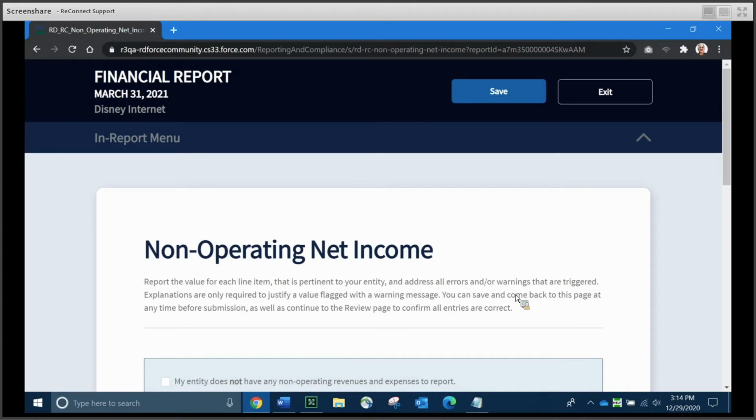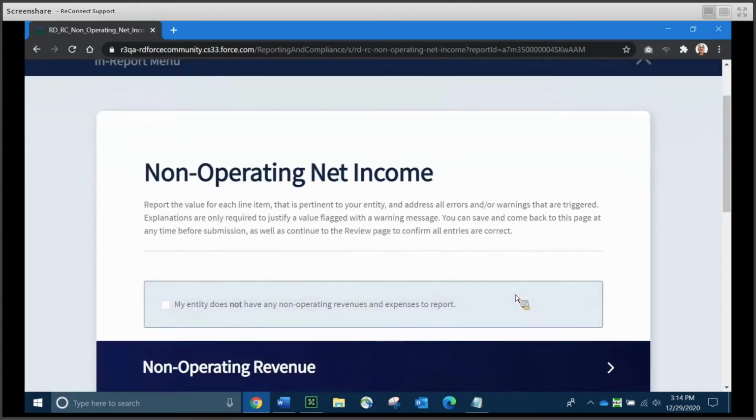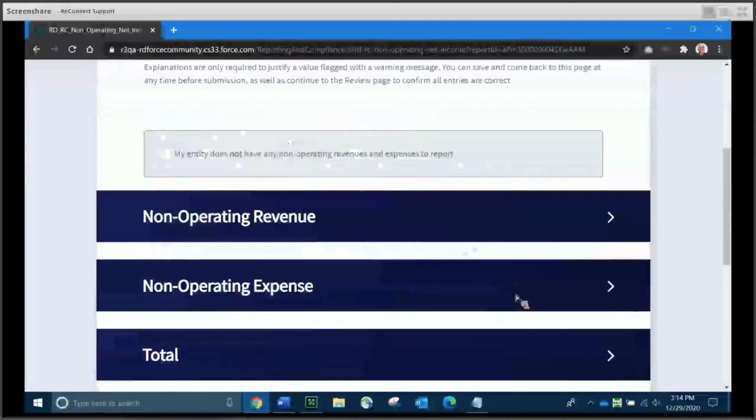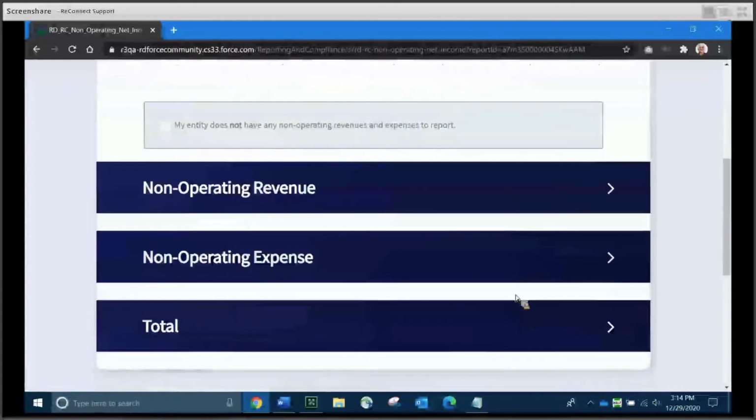The non-operating net income schedule allows you to report net income arising from transactions or activities that are not related to the furnishing of telecommunications services. And again, like most of the other schedules in the system, this particular schedule may require some data entry, and it's also going to populate onto the income statement. So you need to be careful to fill this out very early on in the financial report process. And this particular report is divided into 3 sections, which I've just scrolled down to show you here.